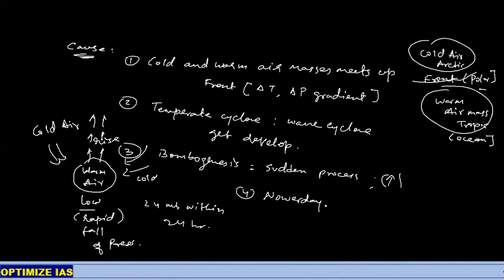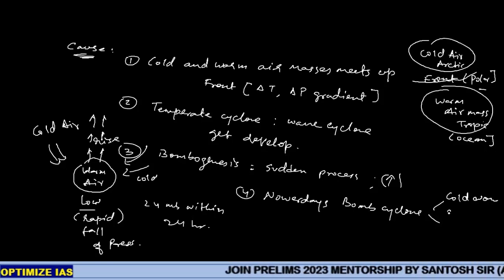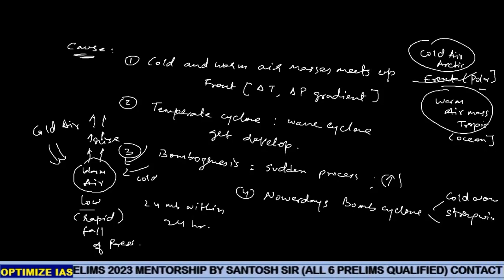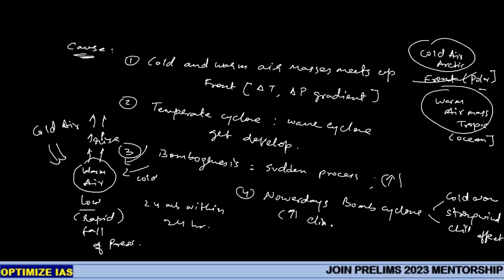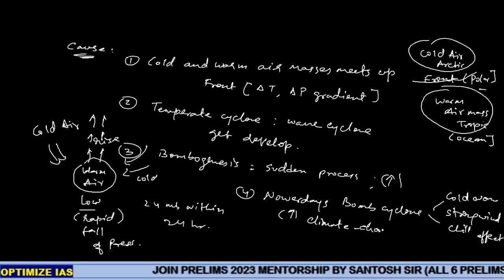Nowadays, because of climate change, bombogenesis or bomb cyclones are creating cold waves and strong winds, and the wind chill effect is getting more and more severe. That is resulting in the deaths of a large number of people in the US and Canada. So why are bomb cyclones getting more frequent nowadays? Because of climate change.